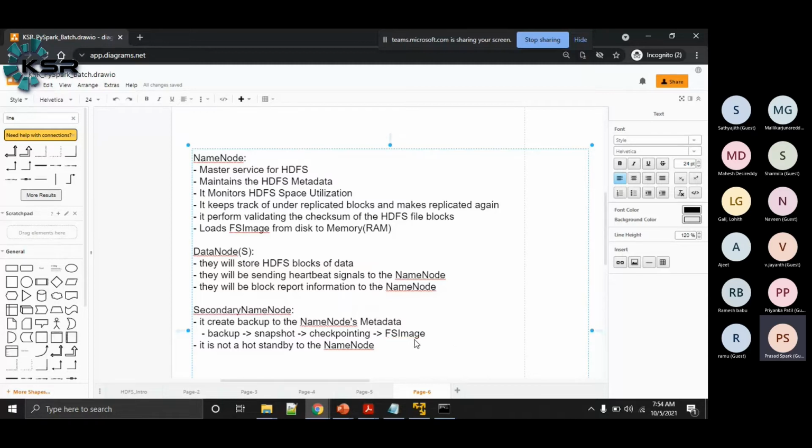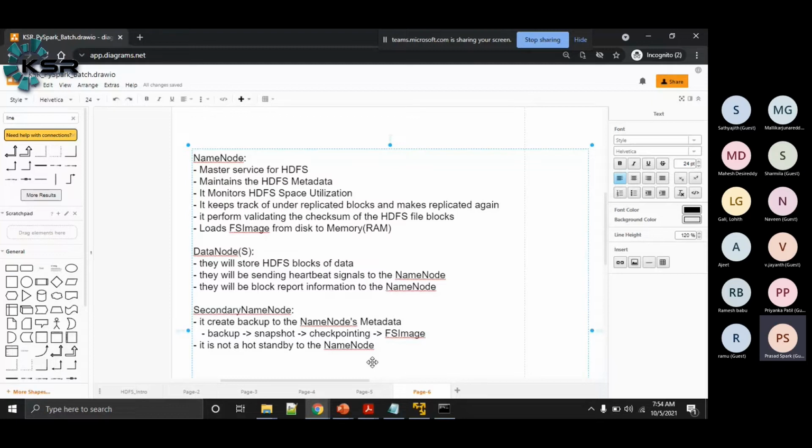So the secondary name node will be creating the FS image, and the secondary name node is not a hot standby to the name node. That means whenever the name node goes down, the secondary name node will not automatically assume the role of the name node.